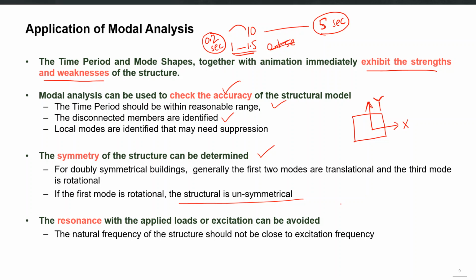So the natural frequencies of the structure, omega, can be used to determine those frequencies which should be avoided as part of the applied loading so that the resonance can be avoided.